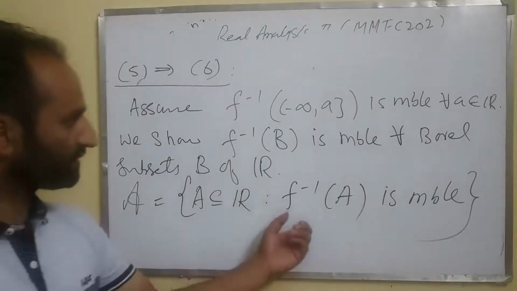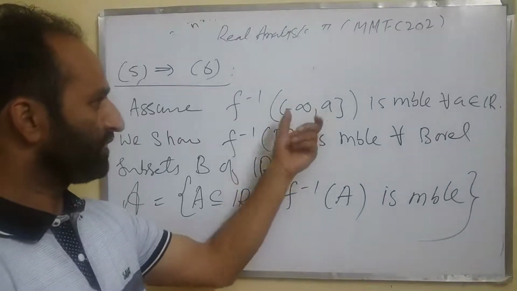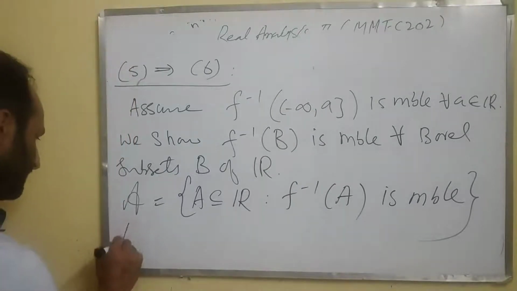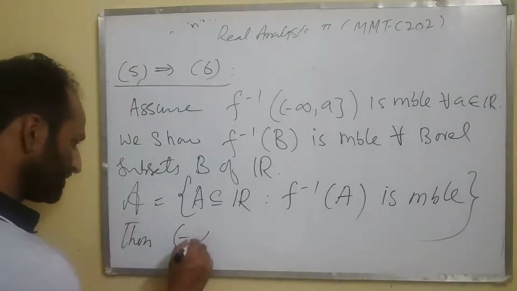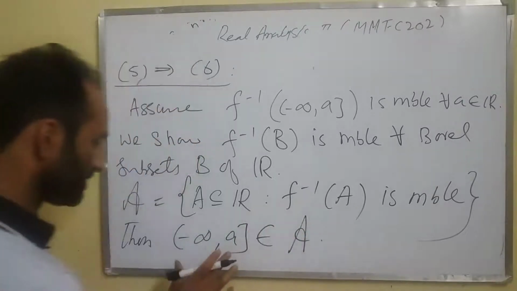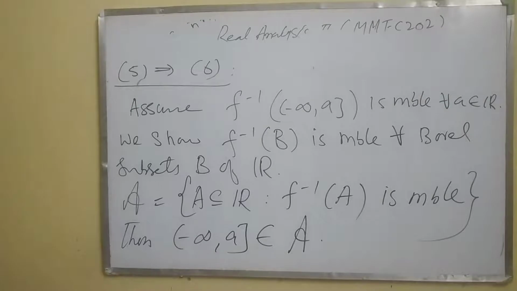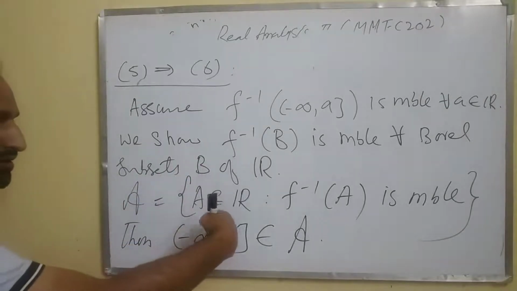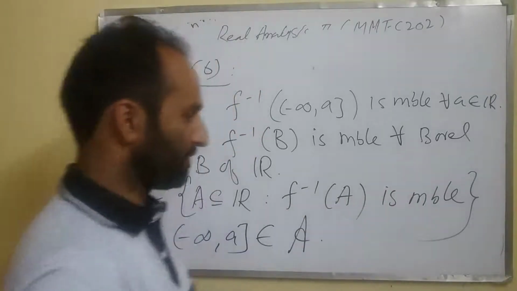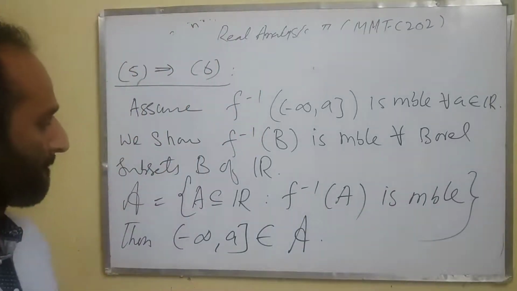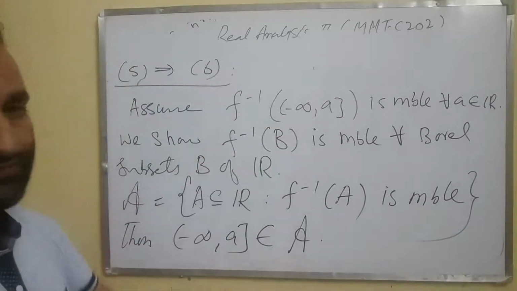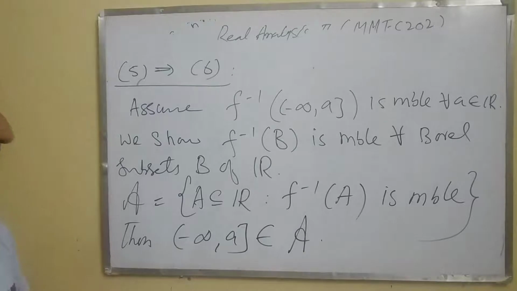So this class contains this element, minus infinity to a closed, because f inverse of minus infinity to a is measurable. So then minus infinity to a belongs to cursive A, because the inverse image of this set is measurable, and it contains those subsets of R such that the inverse image of those subsets is measurable. And the inverse image of this set is measurable. It's given in statement 5. So it contains this set.